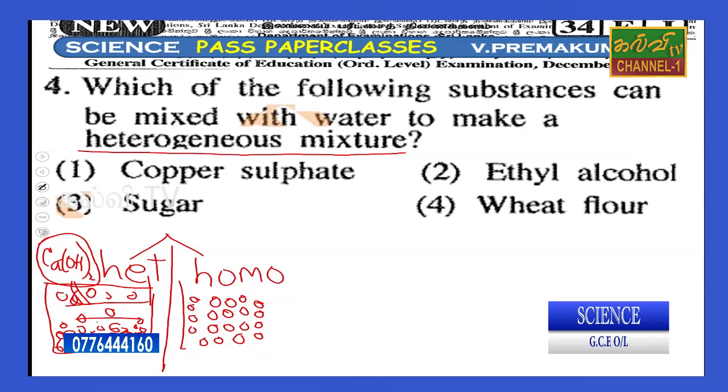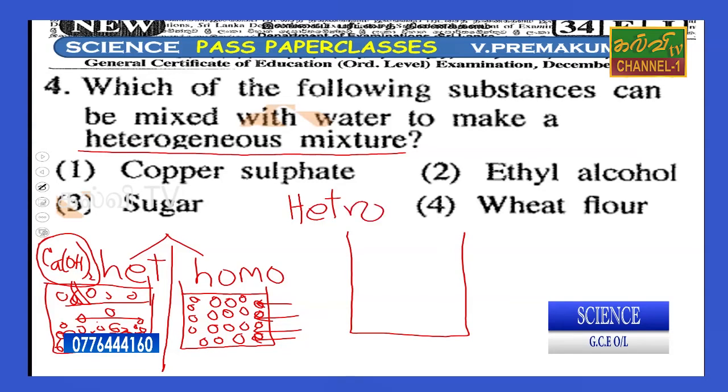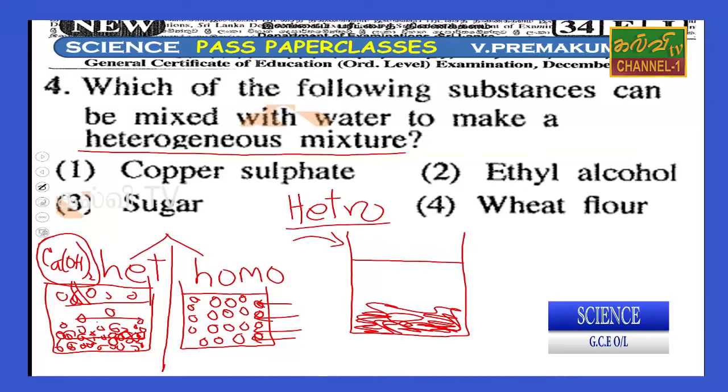But homogeneous means, for example, a sugar solution, where each and every place has the same structure. If you consider a heterogeneous solution, in the below part there is a sedimentation, like a precipitation, but the upper area is a little bit clean.